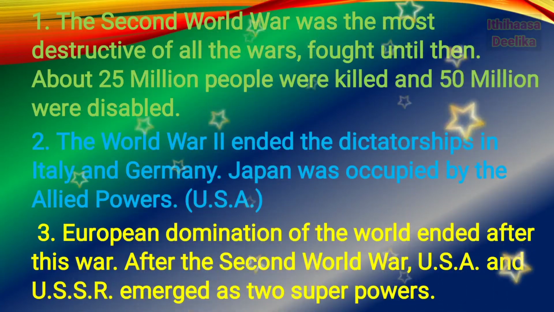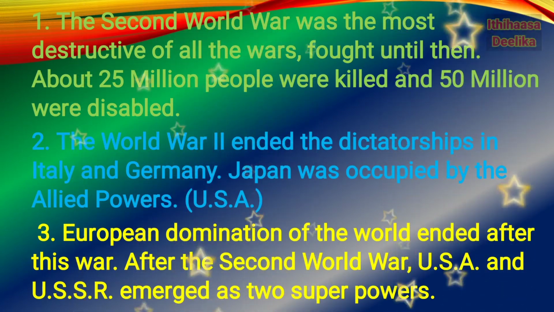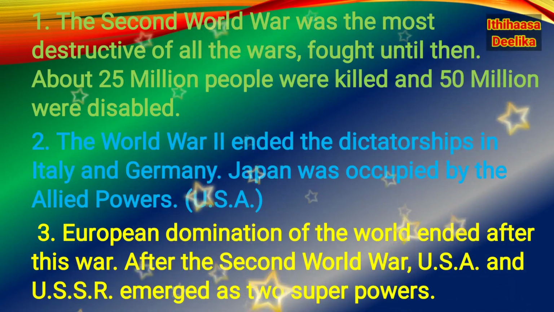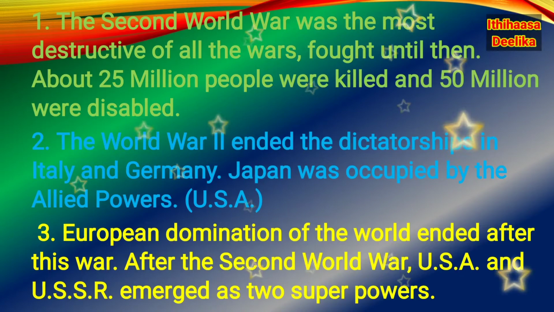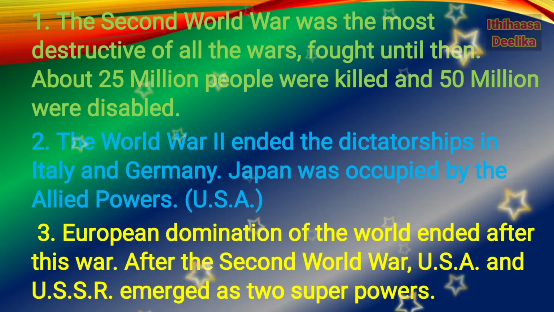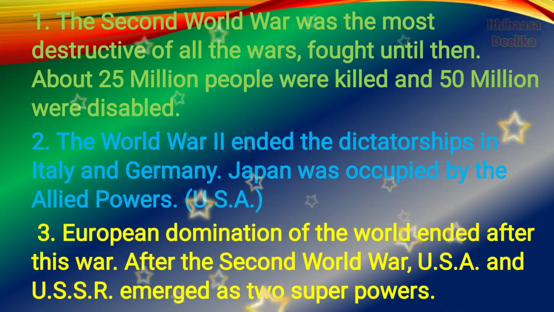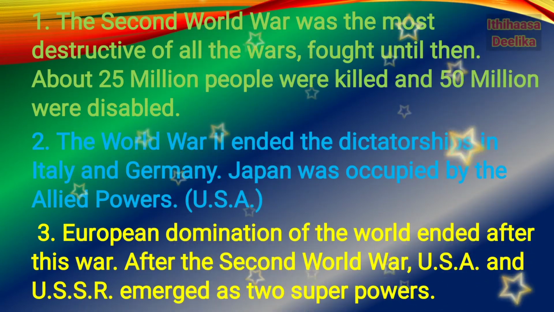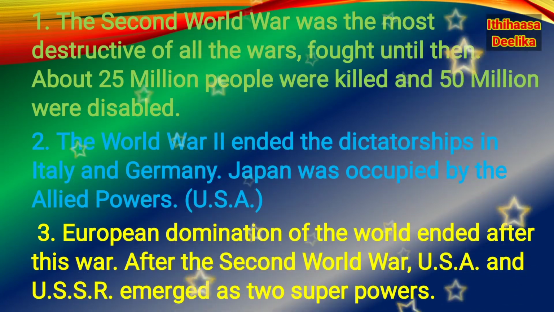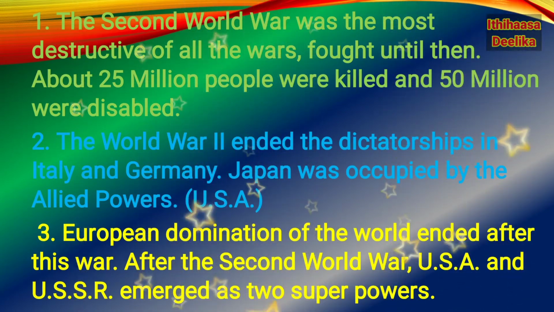First one. The Second World War was the most destructive of all the wars fought until then. About 25 million people were killed and 50 million were disabled. Second one, World War II ended the dictatorships in Italy and Germany along with Japan. Japan was occupied by the Allied powers, by USA and others.